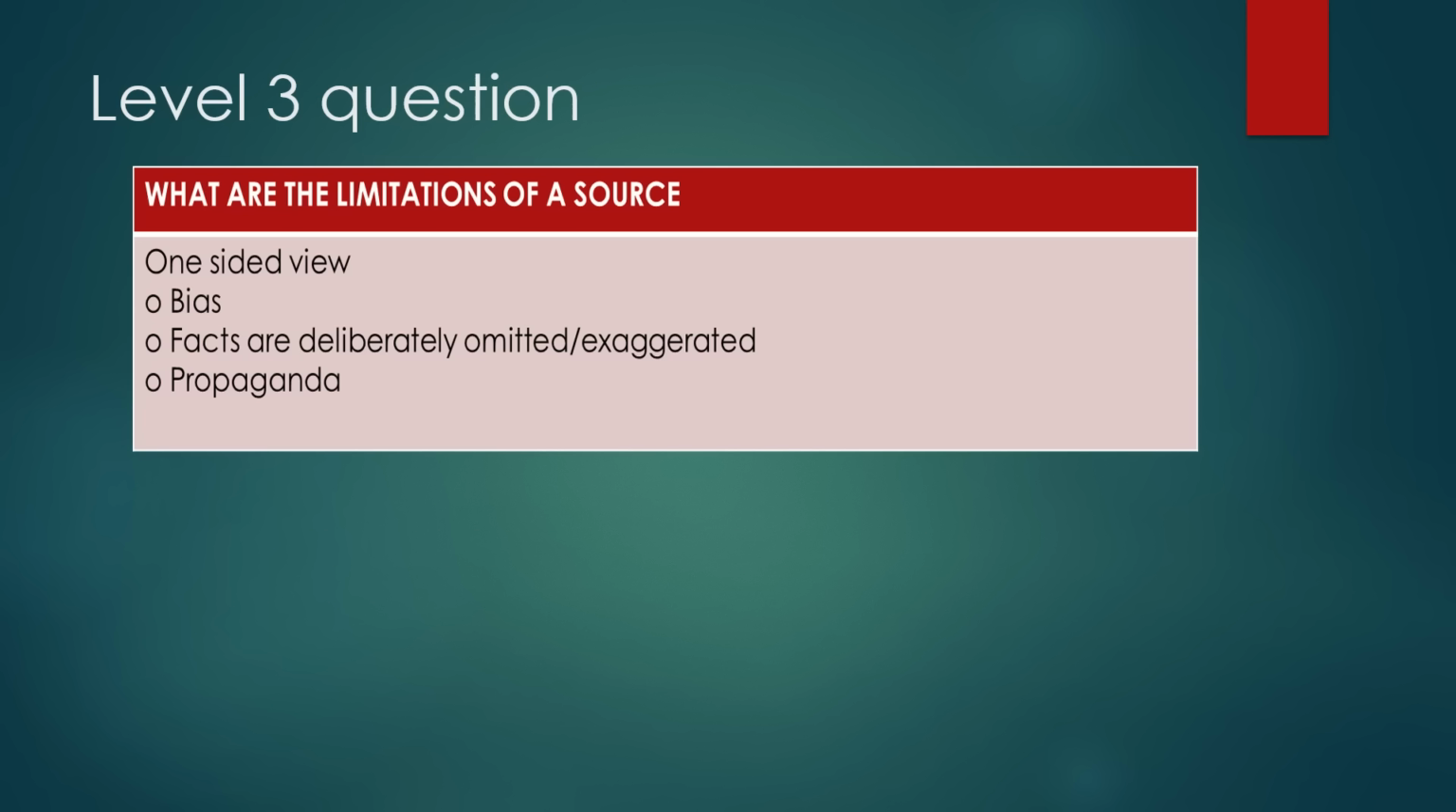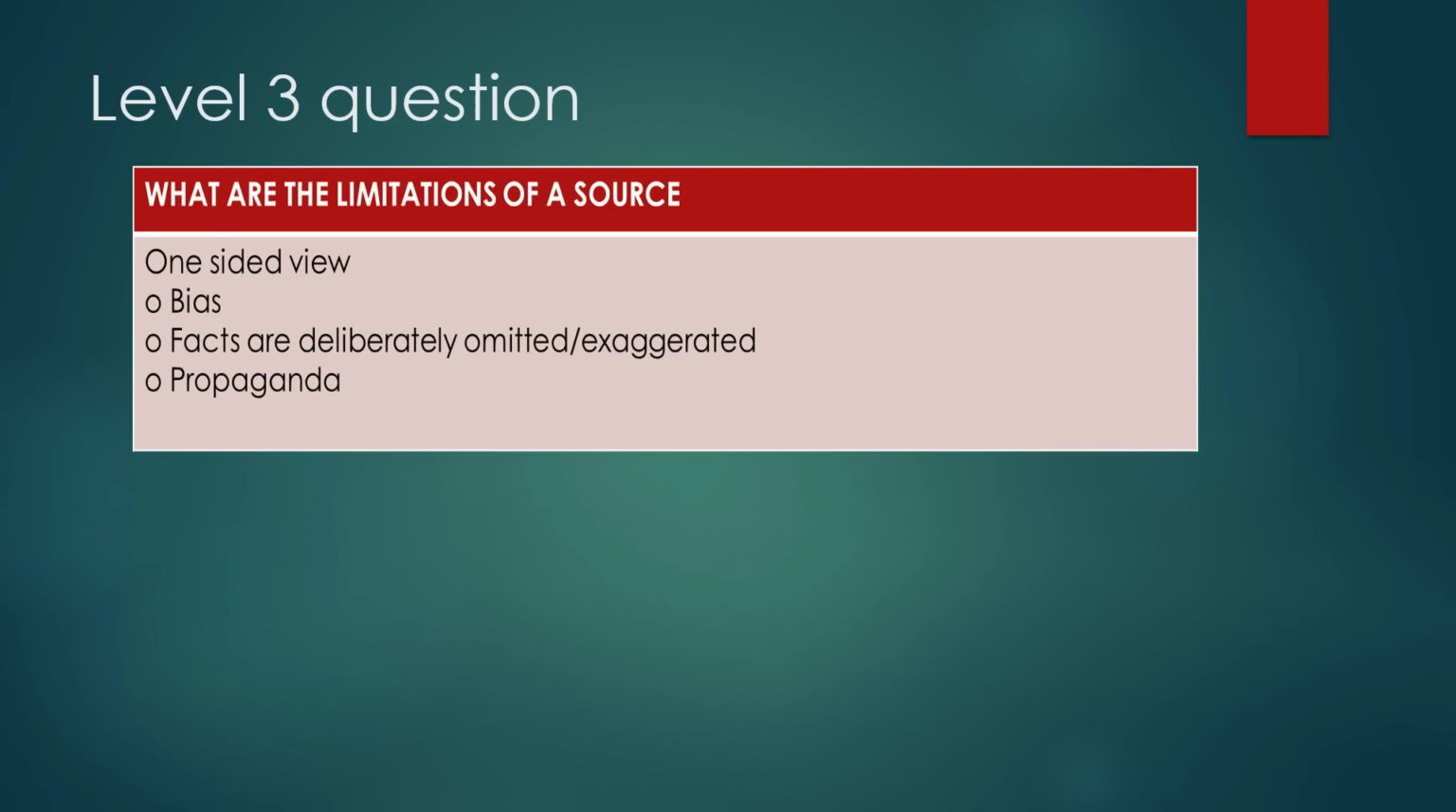Moving on to the next slide, another level 3 question: the limitations of a source. Sometimes the source is limited. It has limitations, meaning that the source is good, but it's not that good. So what makes a source have limitations? When a source is one-sided, it provides us with only a one-sided perspective or viewpoint. When it is biased, when there are facts that are deliberately omitted or exaggerated.